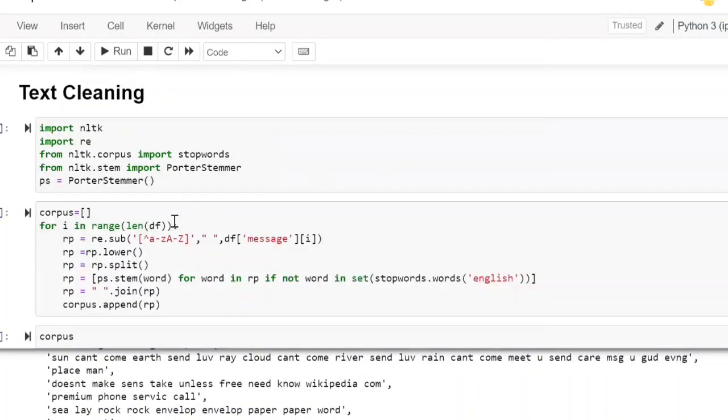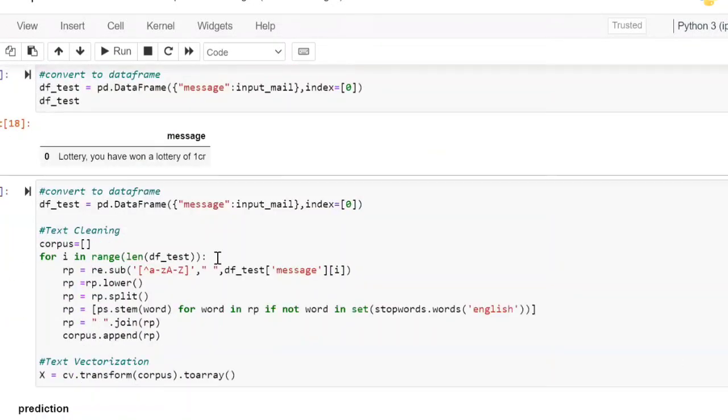Whatever you have done here, we have to copy and paste down. If you observe, the corpus is the same, the only difference is earlier I took df, here I changed it to df of test, the new data frame, because this is the data frame I want to work with.